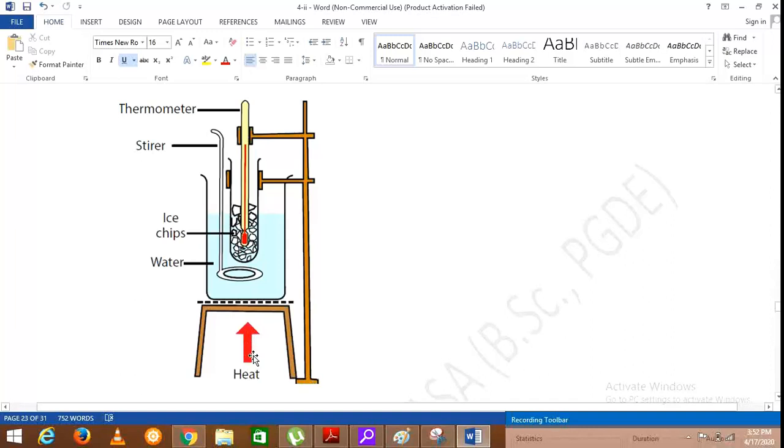So what you have to do is make the setup in this manner and heat until these ice chips melt. This stirrer is there to stir water in order to distribute the temperature throughout in a uniform manner.